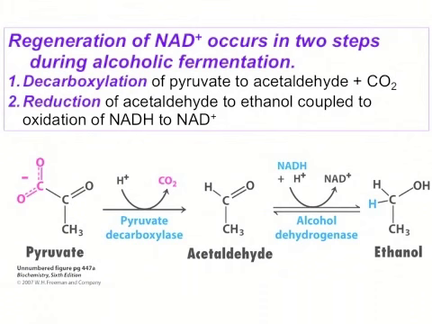Again, the name suggests what the job is. Then we have the reduction of acetaldehyde to ethanol, coupled to the oxidation of NADH to NAD+. And so, NADH will be the electron donor to donate electrons to acetaldehyde to yield ethanol.